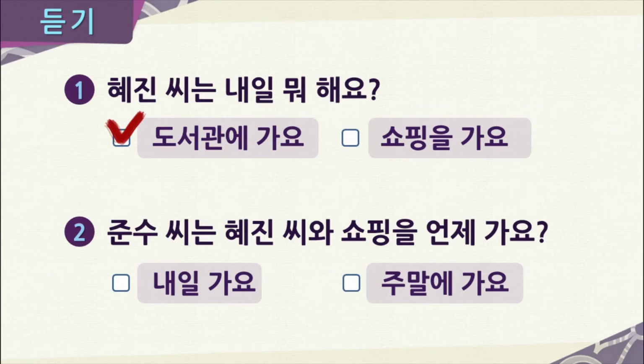Now the next question, question number 2 asks, 준수 씨는 혜진 씨와 쇼핑을 언제 가요? Or when does 준수 go shopping with 혜진? Our answer choices here are 내일 가요, go tomorrow, or 주말에 가요, on the weekend. So when does he go shopping with 혜진? Right, he goes on the weekend, so the correct answer would be 주말에 가요. Excellent.